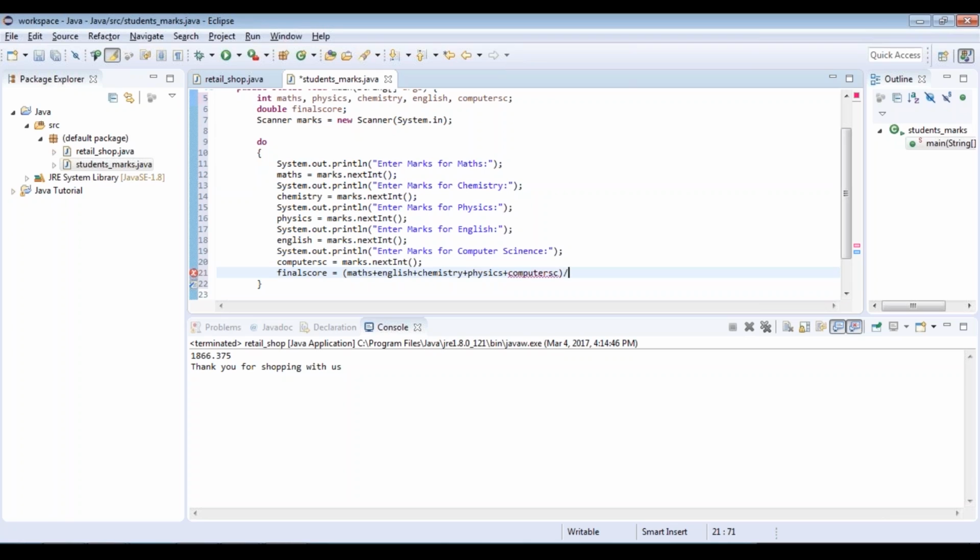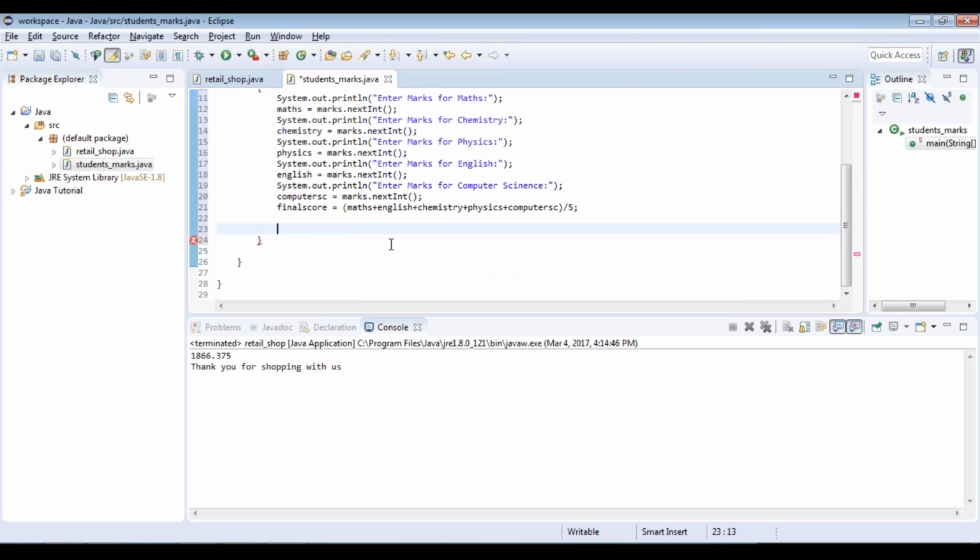All this divided by 5 and has to be stored inside final score. So any questions still here? Are you clear with respect to how we've used input output statements and how we've taken the input from the user?